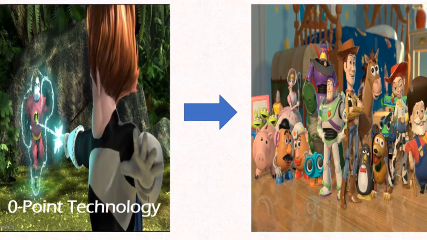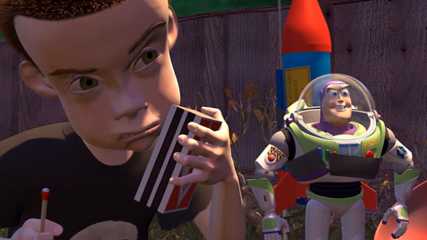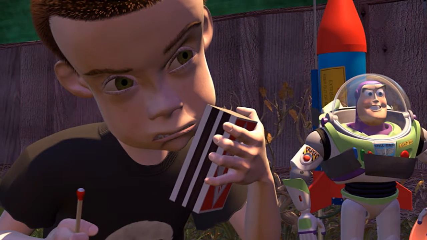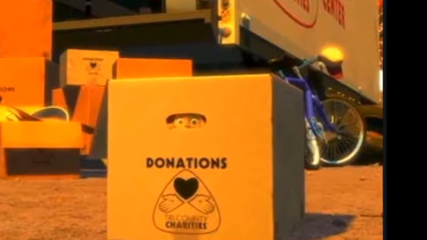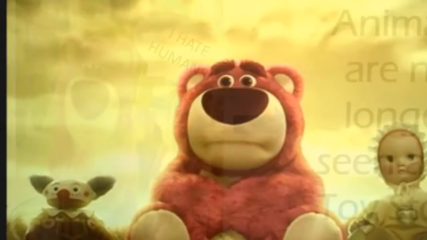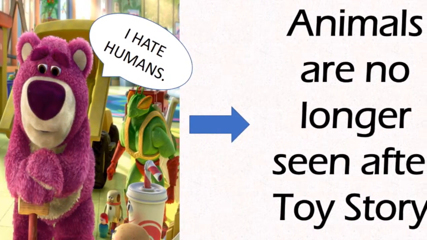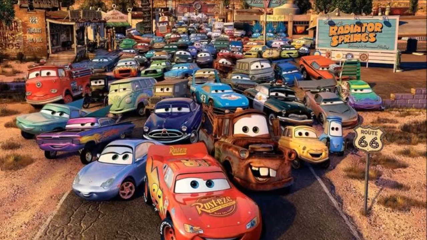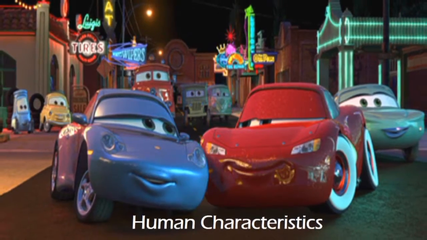Toys in Toy Story are able to move due to the zero-point technology created by Syndrome in The Incredibles. Artificial intelligence, which is the toys now, is becoming less satisfied with the way humans are treating them. For example, Sid destroys toys for fun, Emily donates Jessie, and Lotso in Toy Story 3 straight up hates humans for abandoning him. However though, humans and machines still need one another. By the end of Toy Story, animals are no longer seen. This leads to cars. Cars have very high artificial intelligence and they begin to rise up, becoming more human-like.